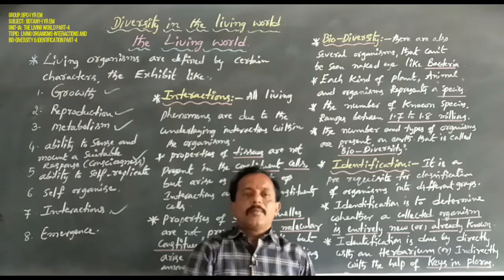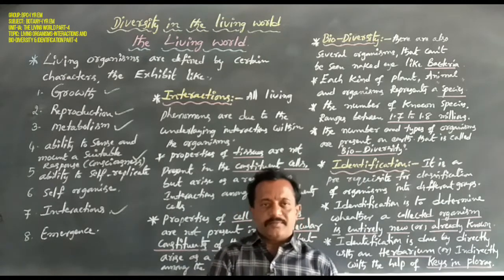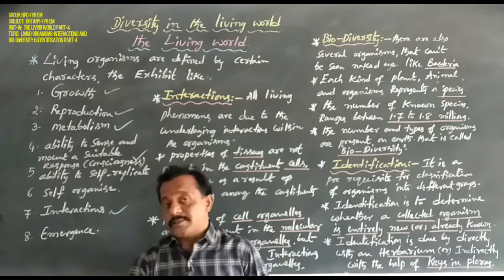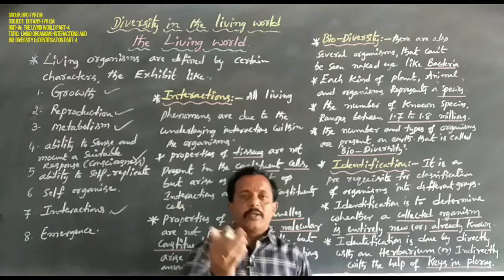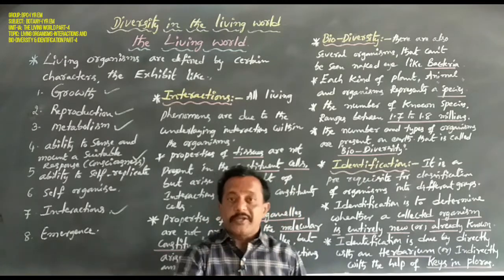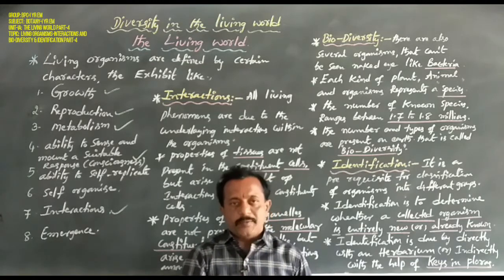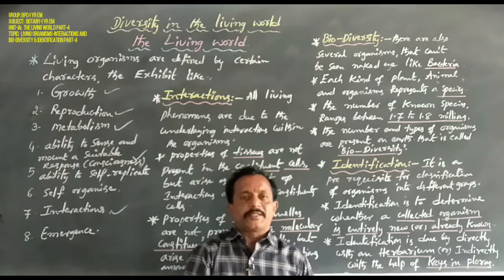But here, a plant's body is made up of different types of cells. These cells contain different types of cell organelles, such as chloroplast, mitochondria, endoplasmic reticulum, Golgi complex, ribosomes, and mainly the nucleus.